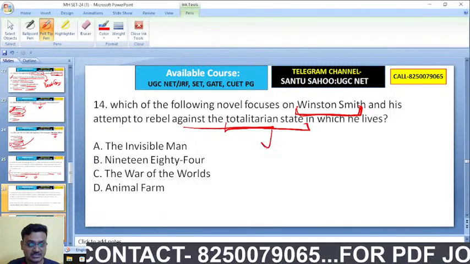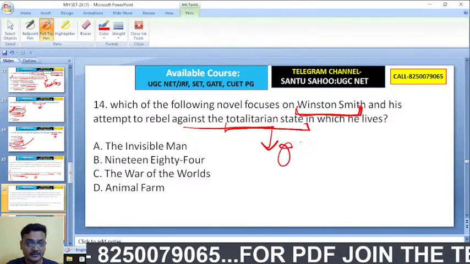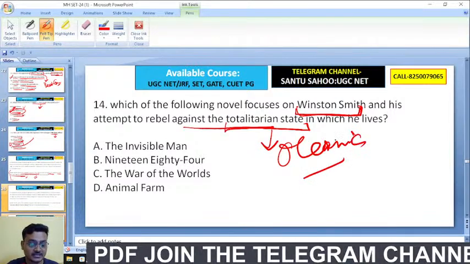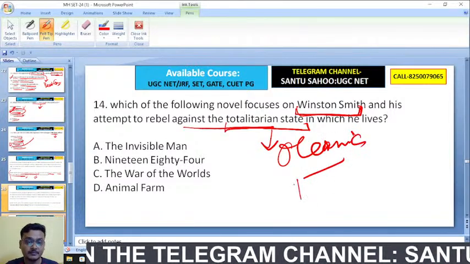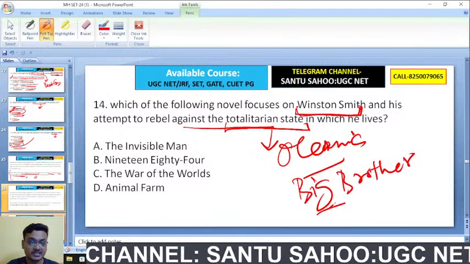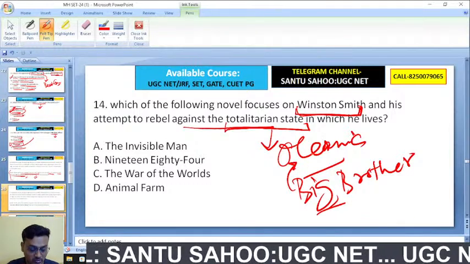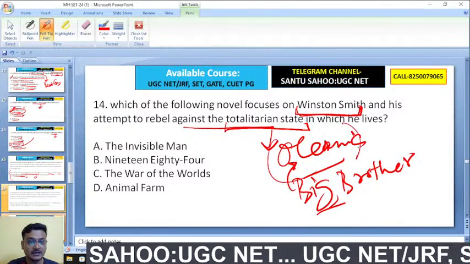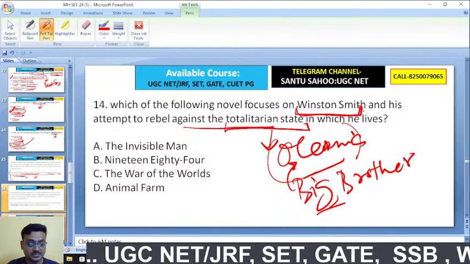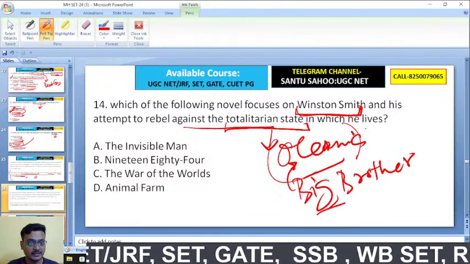The totalitarian state is Oceania, led by Big Brother. The middle-aged Winston Smith is trying to rebel against it.